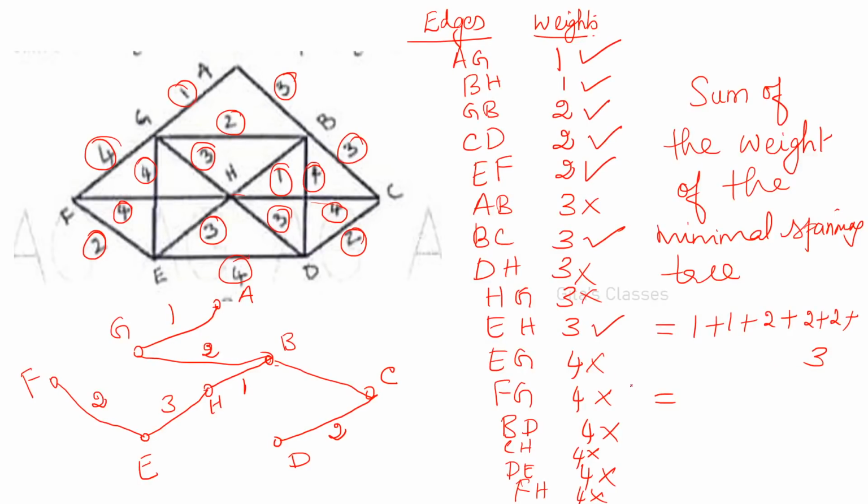So 2, 8 plus 3, I think I got 14, 1 second. 1 plus 2, 3 2s, no? Wait, here I have not written this 3, yes. So 3 plus 3. BC it is 3, I did not write this 3, yeah. So 2, 8 plus 6, 14. 14 is the minimum weight, okay.